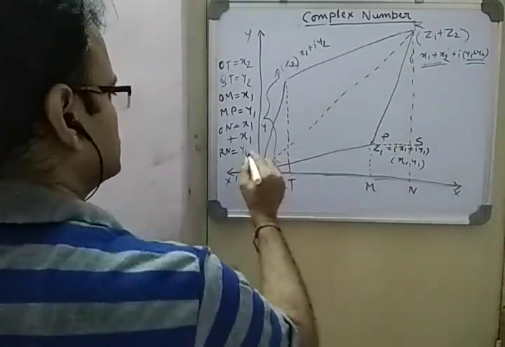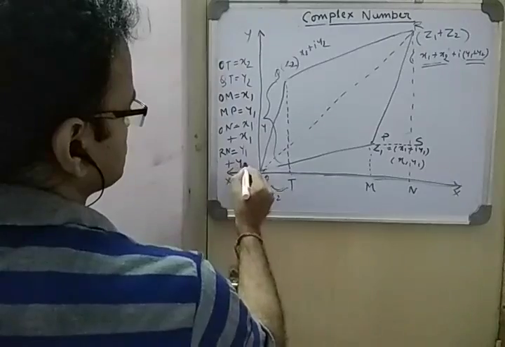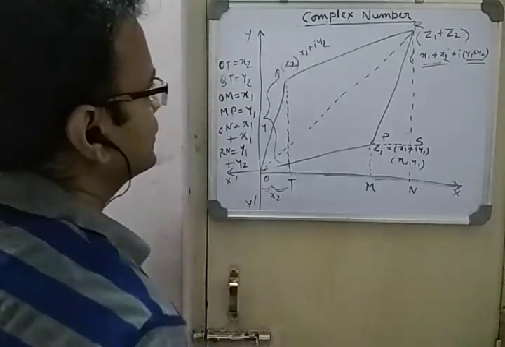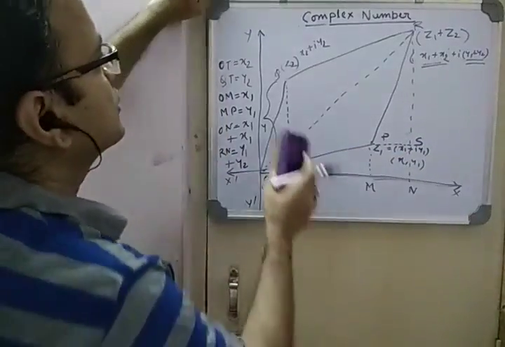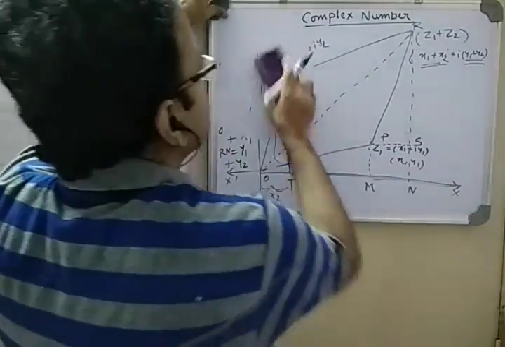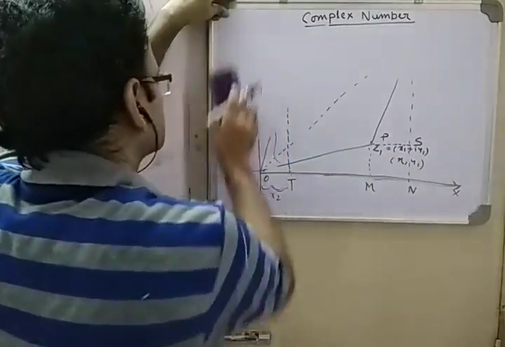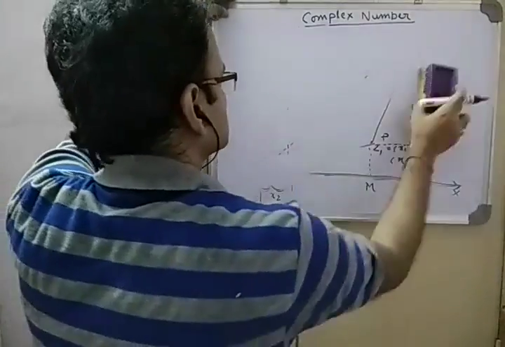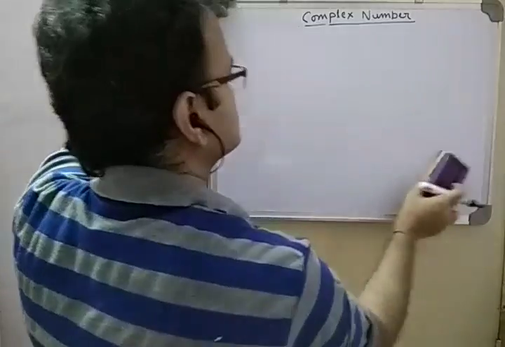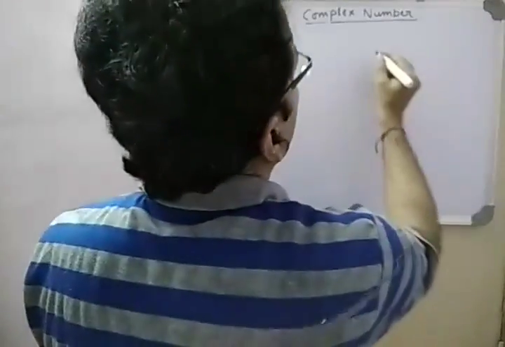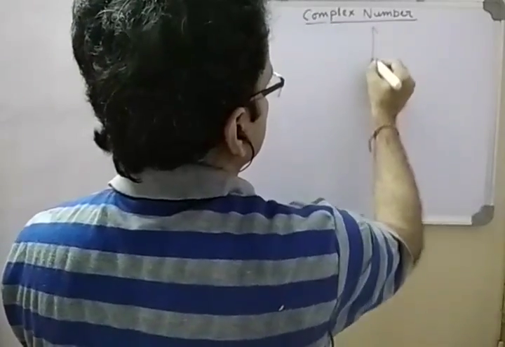So y1 plus y2. Okay, so we get to this coordinate. Now this is addition of two complex numbers.